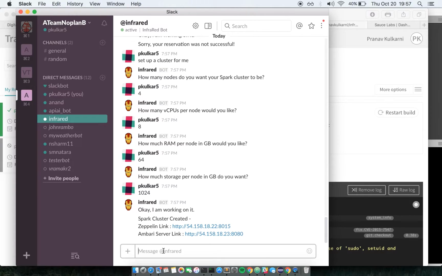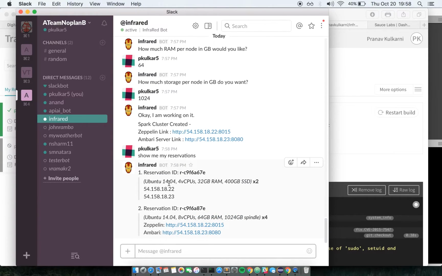We have a few other helpful use cases. For example, if I want to know all my reservations, I will simply say show me my reservations, and there you go. The first one is the VM link, and the second one is the cluster reservation.